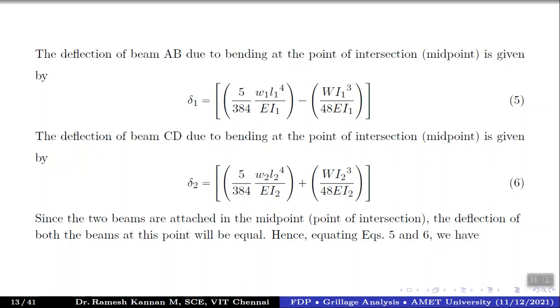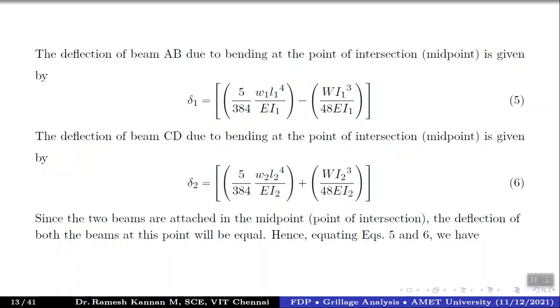And for the deflection of CD, you can have something like delta 2, which is equal to 5 by 384 W2 L2 power 4 divided by E I2 actually. I2 is for the second beam, plus W L2 cube divided by 48 E I2. So this is another thing that you should really look into.